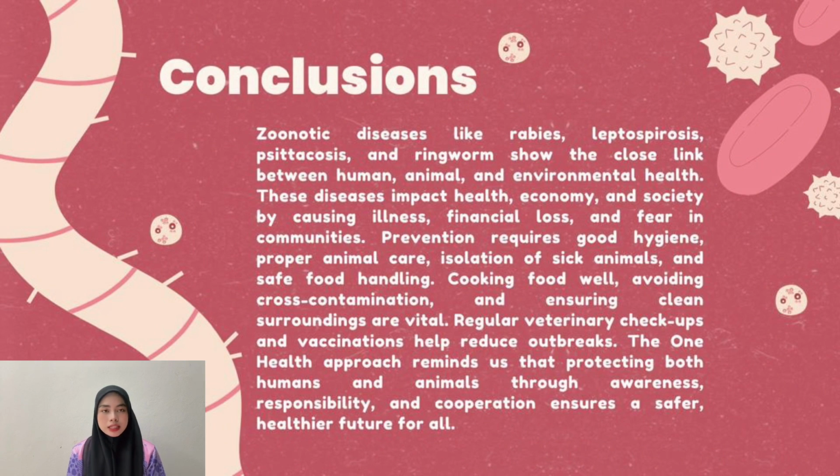In conclusion, zoonotic diseases like rabies, leptospirosis, psittacosis, and ringworm show the close link between human, animal, and environmental health. Prevention requires good hygiene, proper animal care, isolation of sick animals, and safe food handling. Cooking food well, avoiding cross-contamination, and ensuring clean surroundings are vital. Regular veterinary checkups and vaccination help reduce outbreaks. The One Health approach reminds us that protecting both humans and animals through awareness, responsibility, and cooperation ensures a safer and healthier future for all.